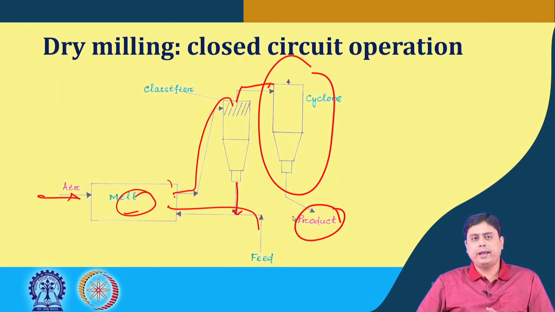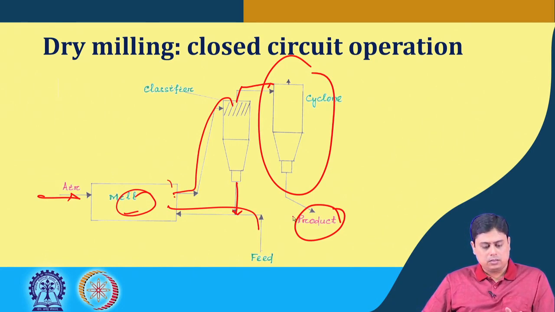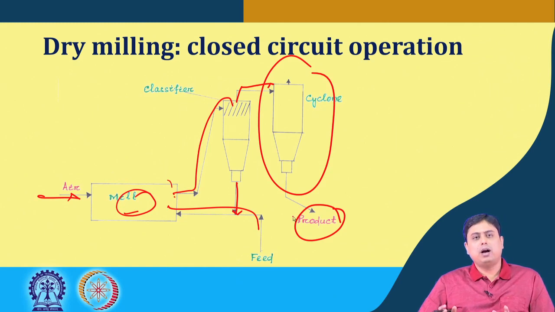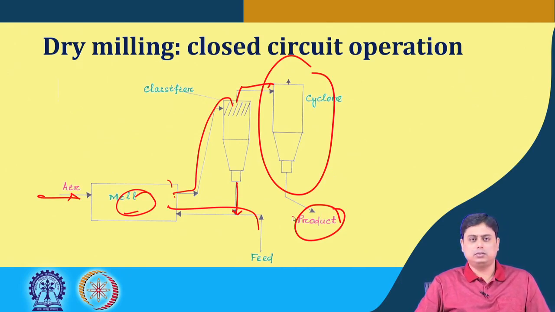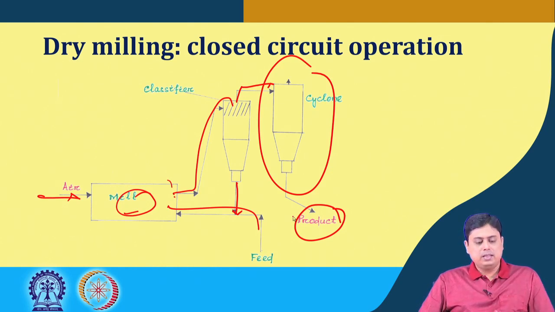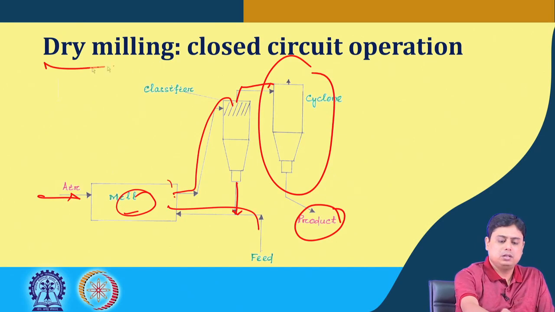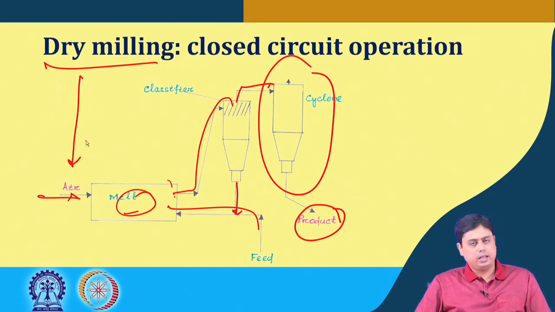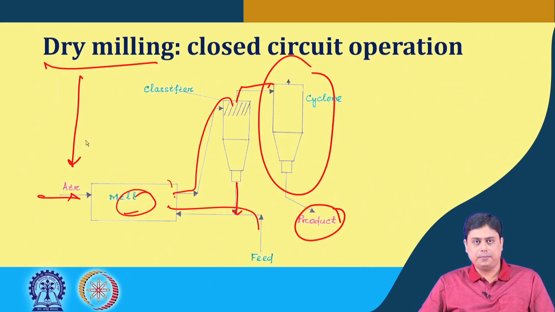So, this is the kind of closed loop or closed circuit operation that happens, where we have the mills followed by a closed loop of classifier and the subsequent classification of the finer products. Now, this is the dry milling operation, which means the carrier medium is air without humidity, dry air.